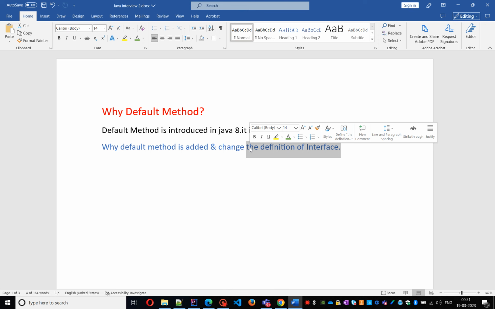That feature is added in Lambda expression, but we are not able to use it in existing collections like array list, vector, and linked list. Because of that, Java introduced default method in Java 8.